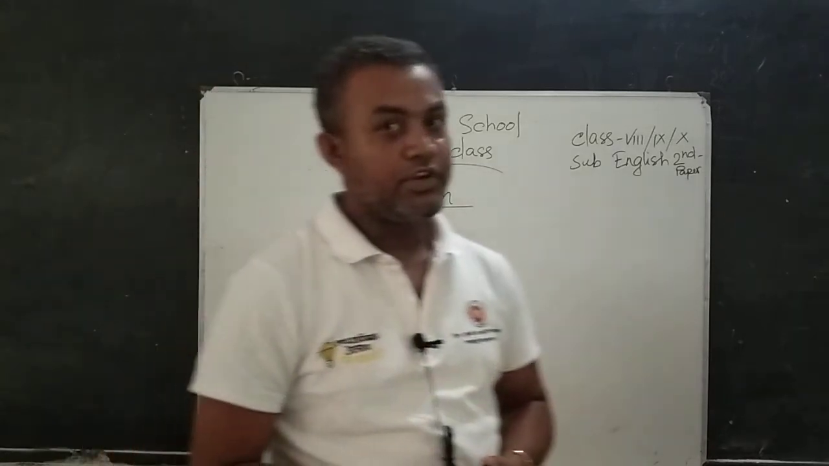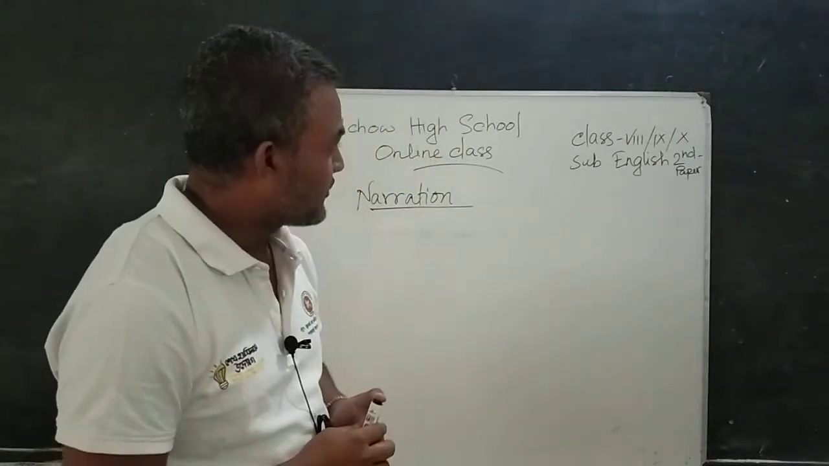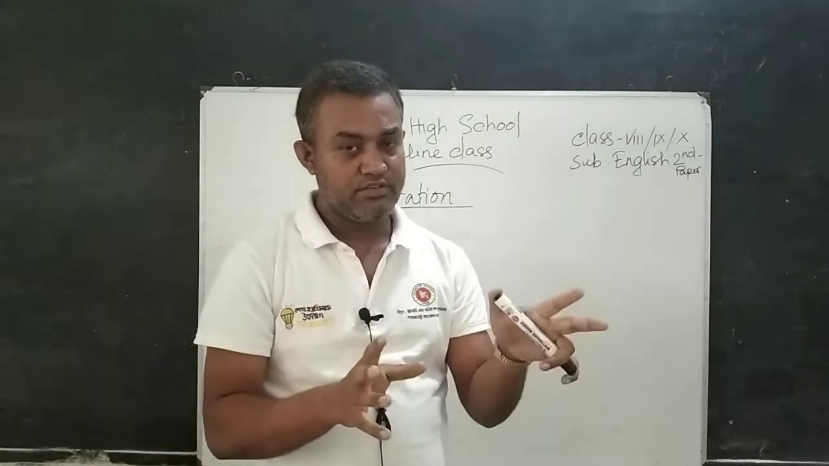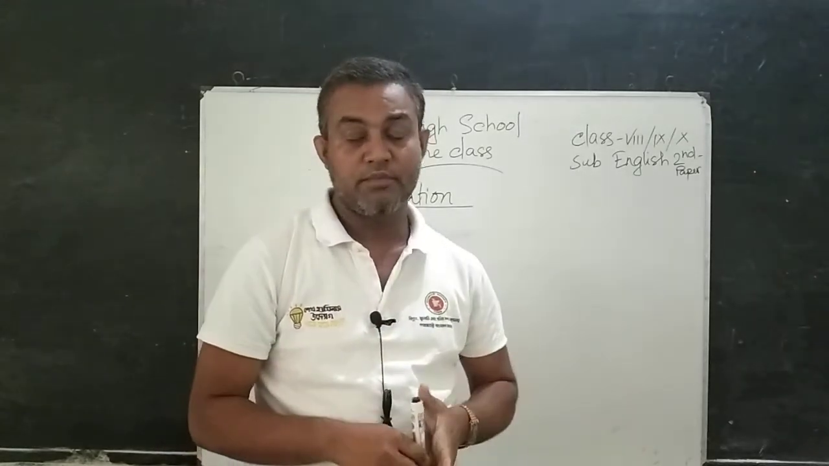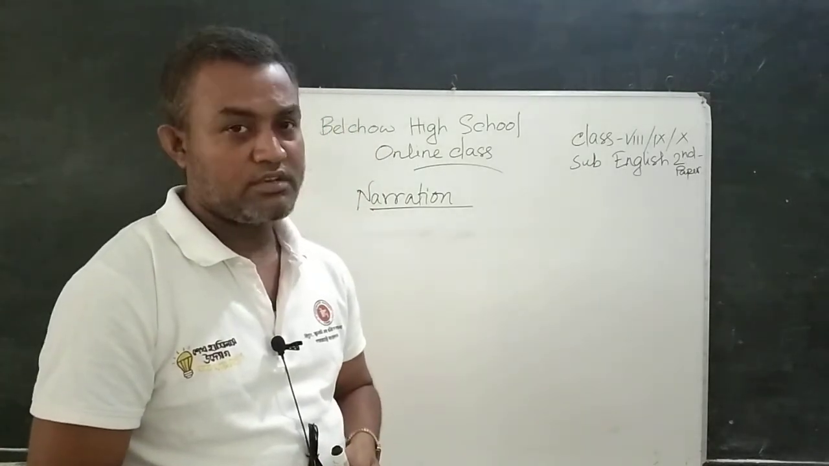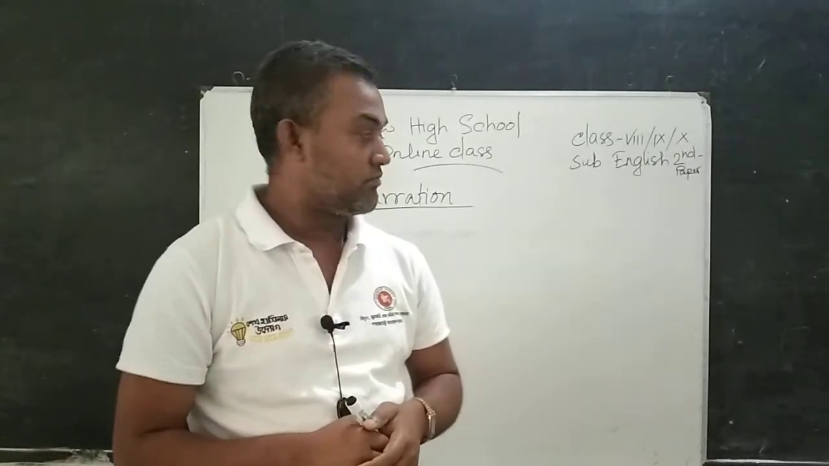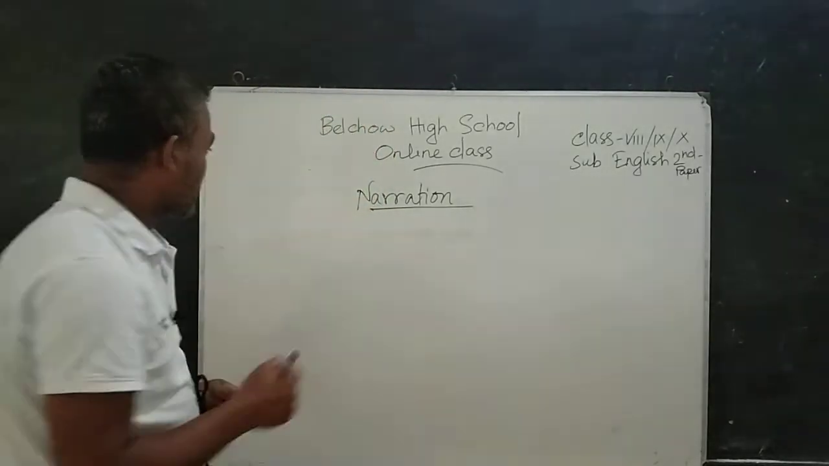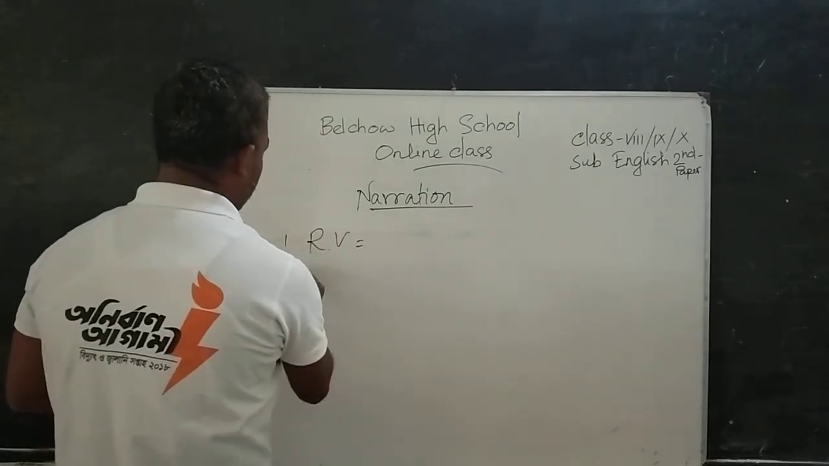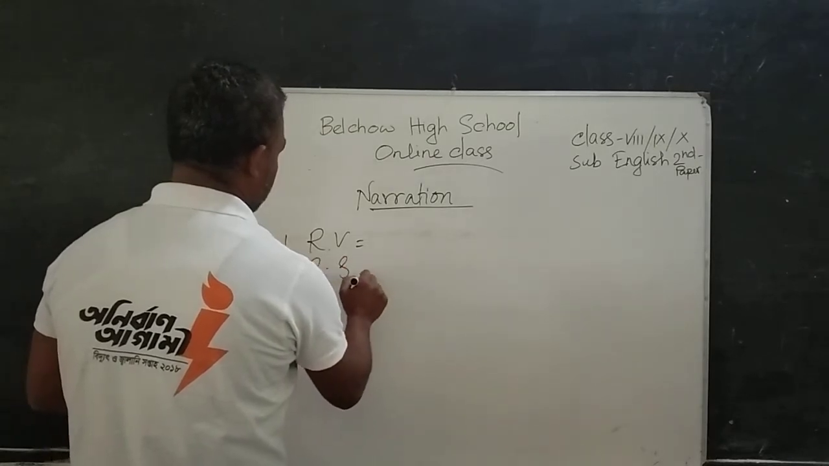For your better understanding, I am repeating my previous class. I have shared with you that there are two types of narration. Number one, direct. Number two, indirect narration. And there are two parts of a narration. Number one, reporting verb. Number two, reported speech.